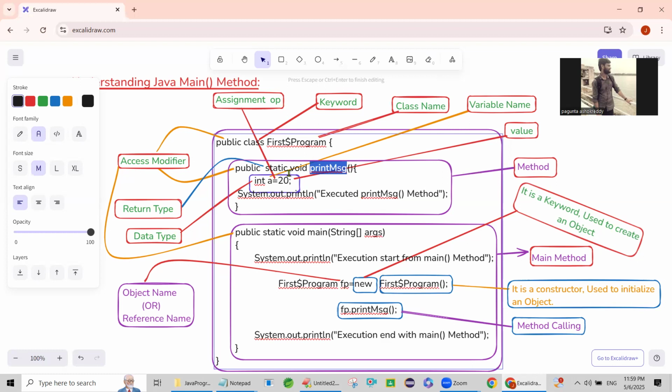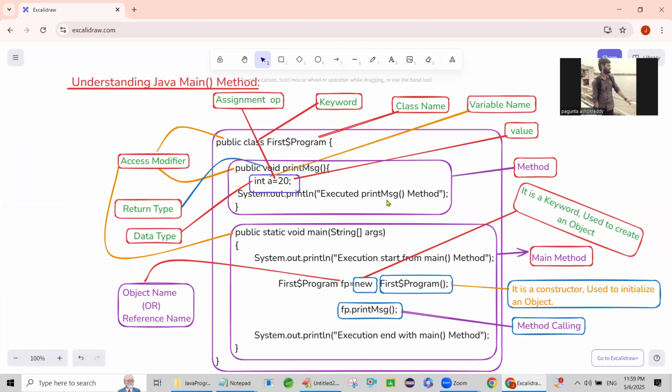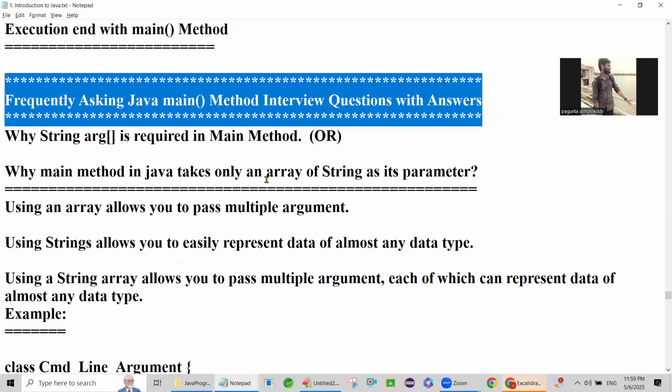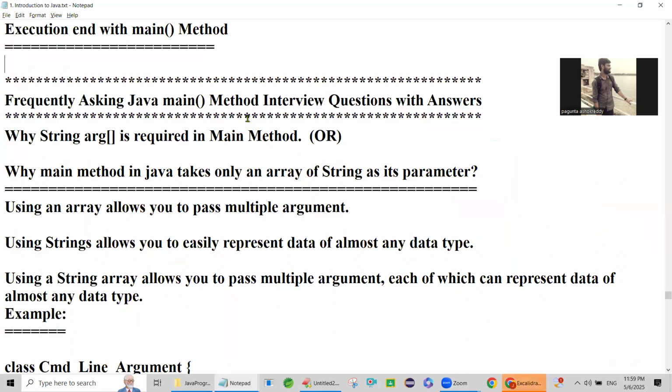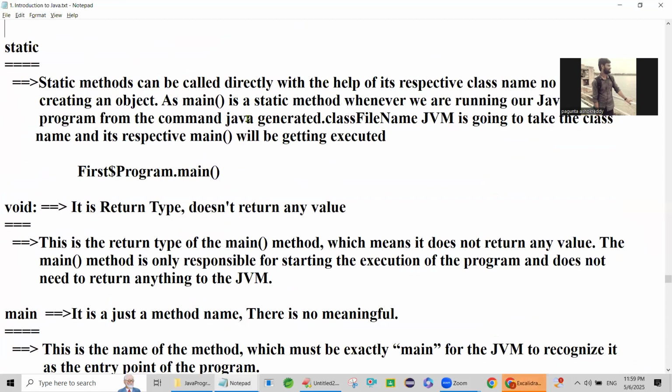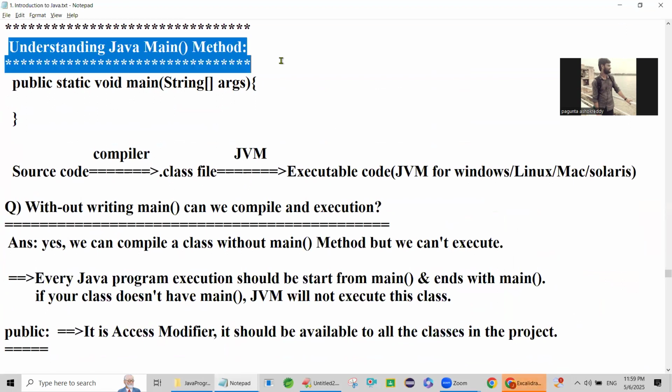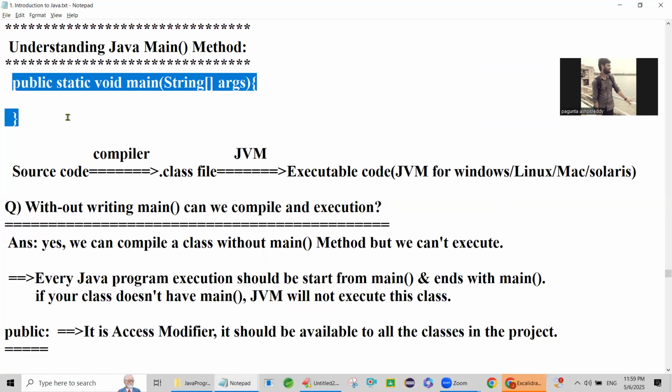Then we'll discuss the main method. Whenever the interviewer asks, can you please explain the main method, then you can explain it this way. Understanding the main method: public static void main is the method.